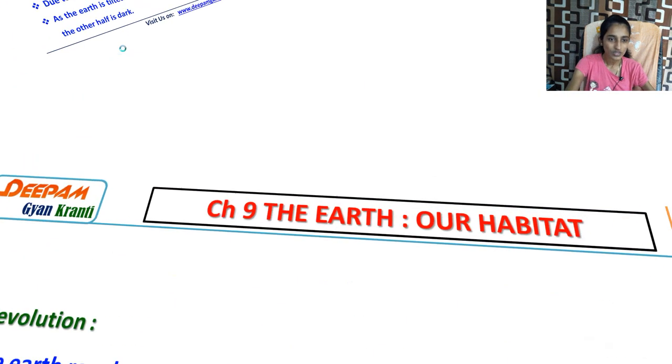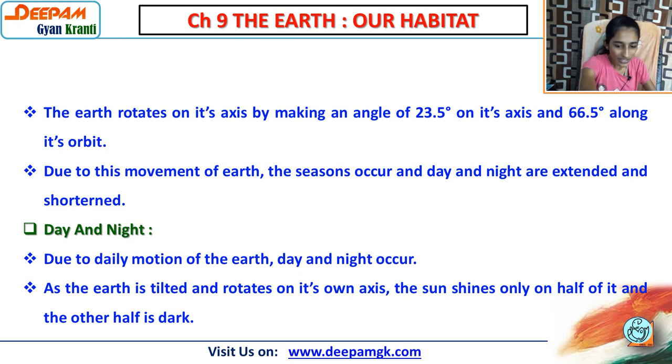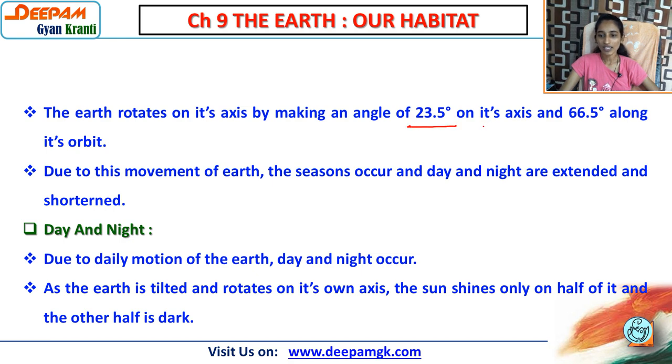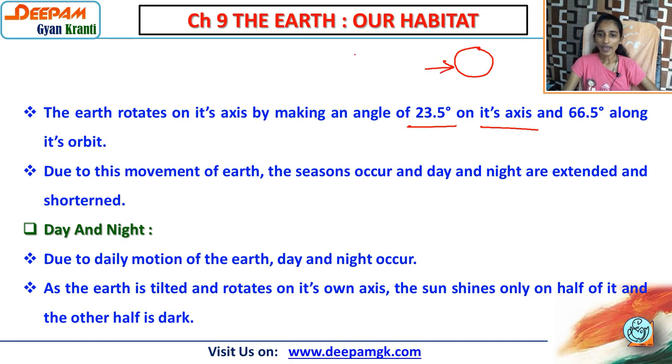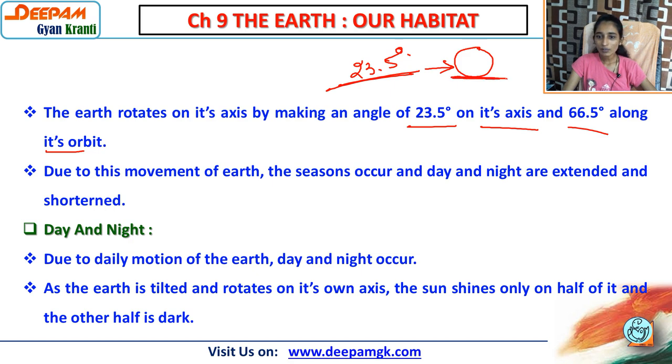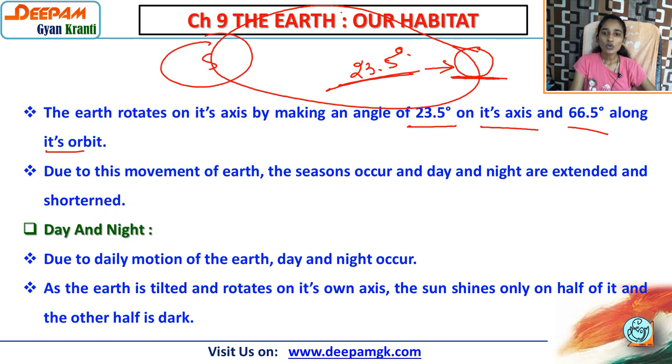So don't get confused. The Earth rotates on its axis by making an angle of 23.5 degrees. We have already discussed that the tilt on its axis creates a 23.5 degree angle, and 66.5 degrees along its orbit. On the axis, how much angle does it make? 23.5. And suppose this one is our orbit because the Sun is here. So when it takes a round on its orbit, it makes a 66.5 degree angle.